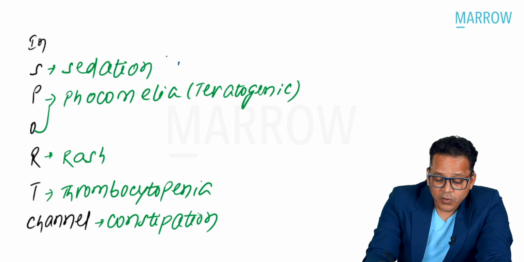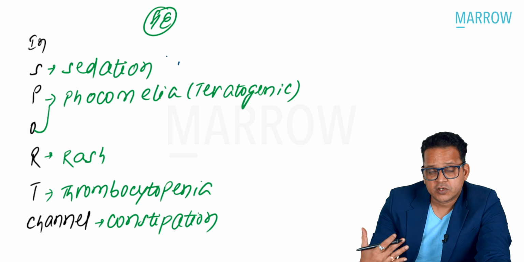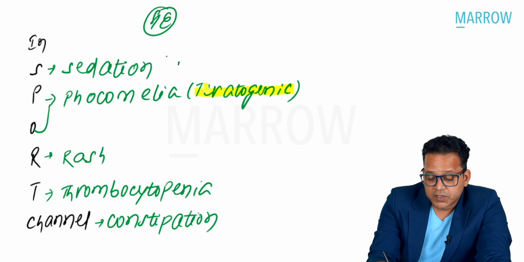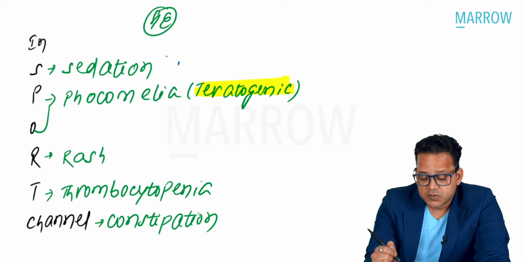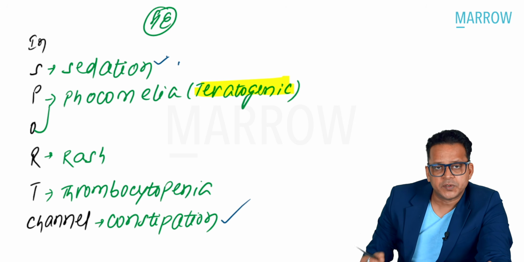These are the uses. Now, what are the side effects? The side effects are in sport channel. So catch programs in sport channel. Sedation, phocomelia, or it is teratogenic. Rash, thrombocytopenia, constipation. The most common side effects are sedation and constipation, right?